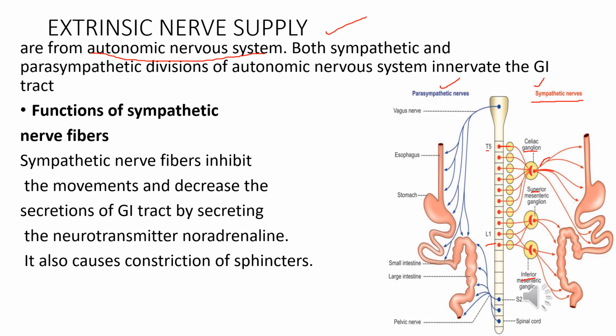Functions of sympathetic nerve fibers are: Sympathetic nerve fibers inhibit the movement and decrease the secretion of GI tract by secreting the neurotransmitter noradrenaline. It also causes constriction of sphincters.